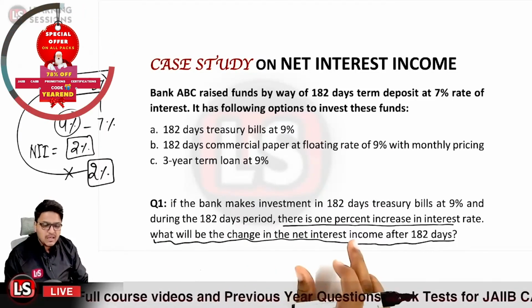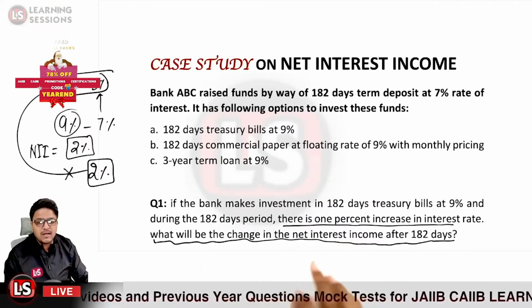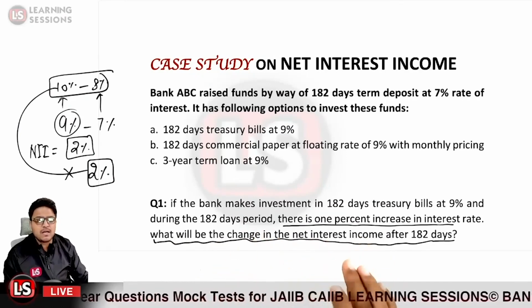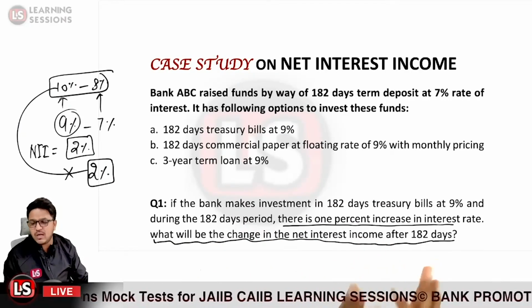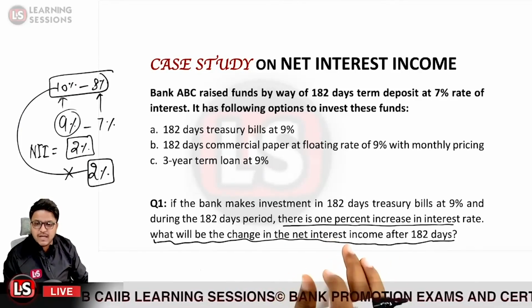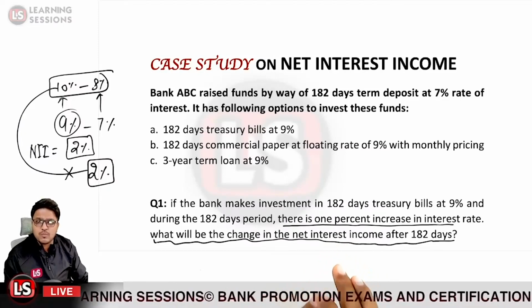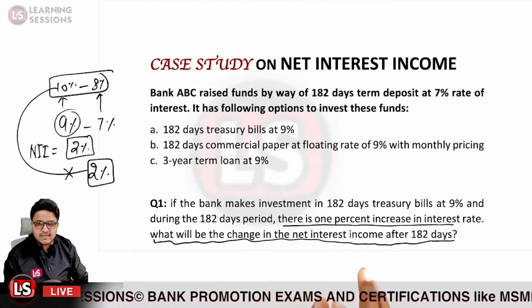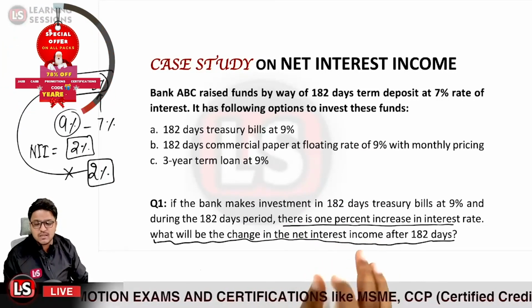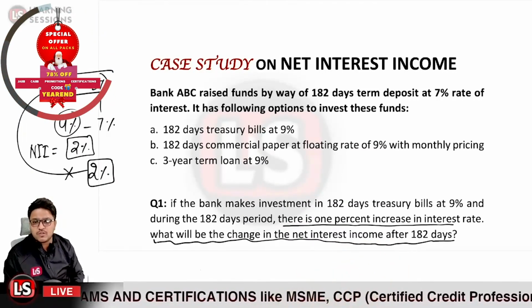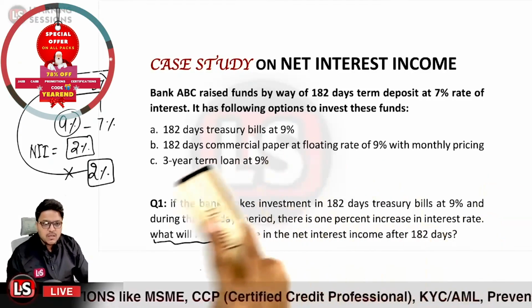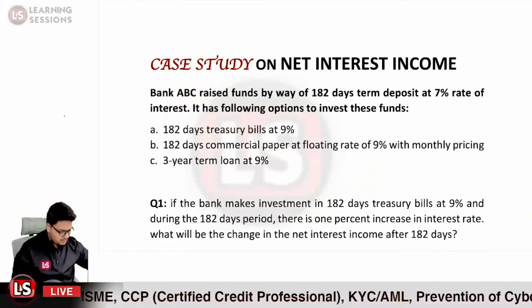Let me repeat it again. It is clearly said over here that during the 182 days period, there is a 1% increase in interest rate, and the interest rate would change on both sides, on the liability side as well as on the asset side. So there will be no difference in the net interest income. So the first question answer will be no change, okay. Now let's move to the second question over here.